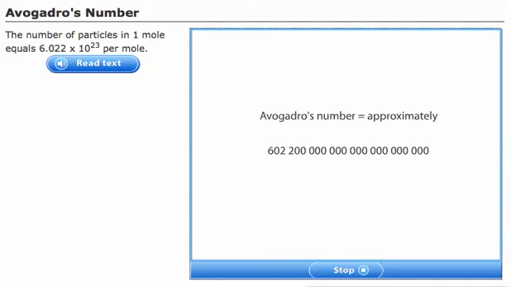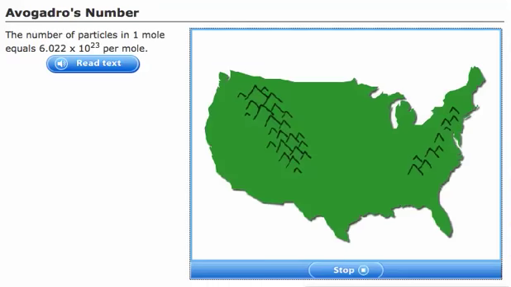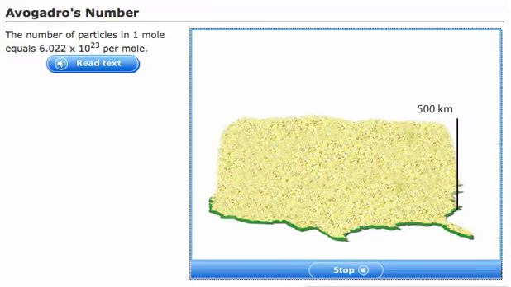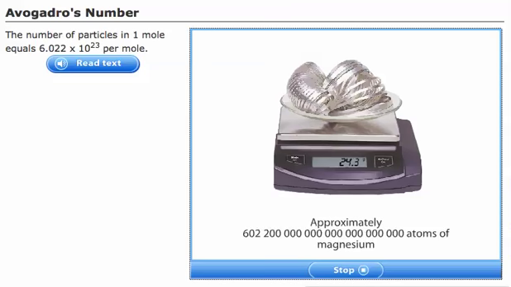Avogadro's number is really big. If we covered the lower 48 states with a mole of popcorn, or 6 times 10 to the 23rd pieces of popcorn, the pile of popcorn would be 500 kilometers deep. The layer of popcorn would be twice as high as the International Space Station. But an equal number of atoms of magnesium can fit on this scale and weigh only 24.3 grams.